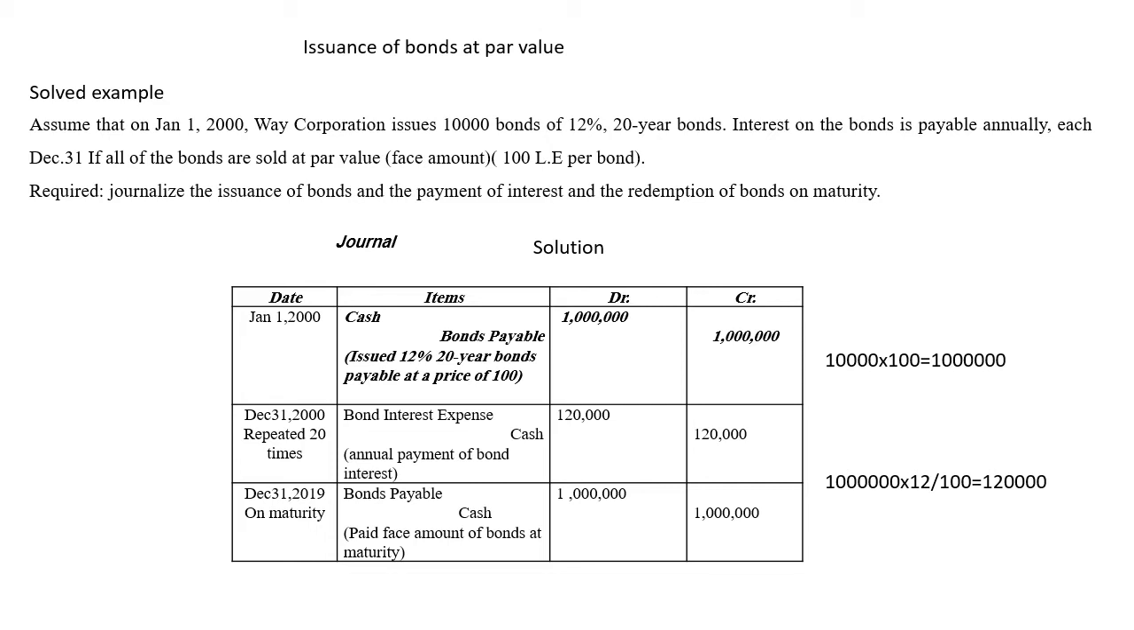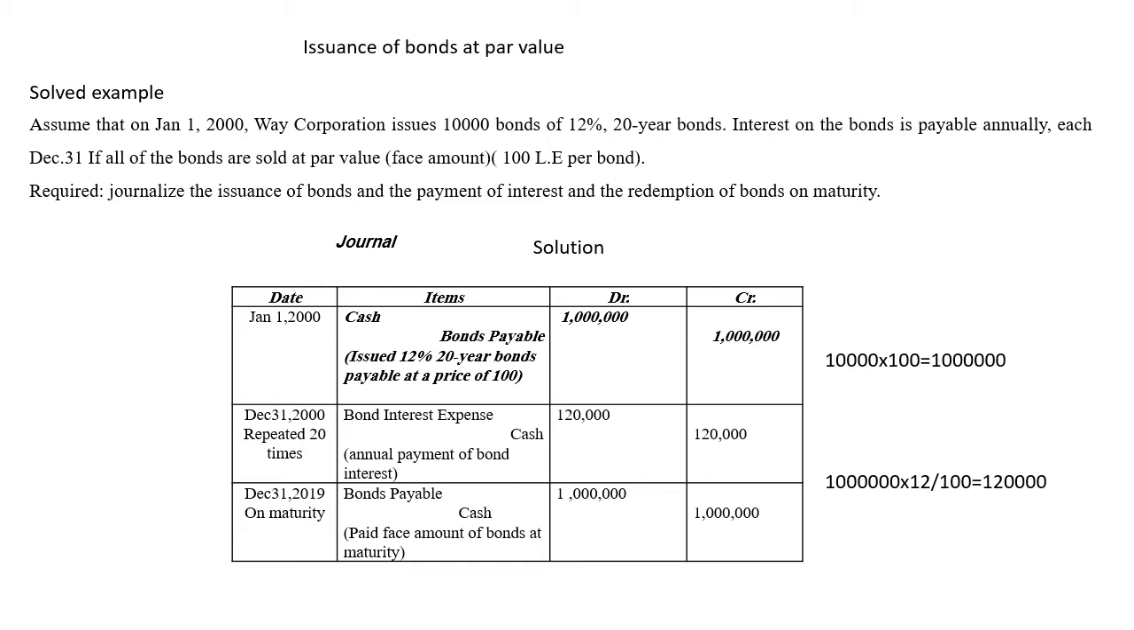Interest on the bonds is payable annually. Sometimes interest may be payable semi-annually, but in this example, it's paid annually. At the end of every year, the corporation will have to pay the interest on the bonds, which is 12%. If all the bonds are sold at par value or face amount, which is 100 LE per bond, the par value of the bond is 100 LE. And in this example, the bonds were issued at par value, not more and not less.